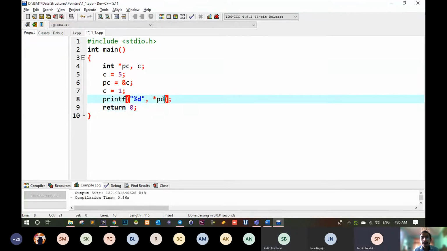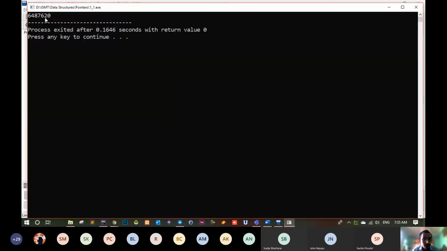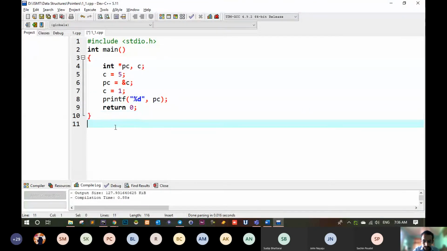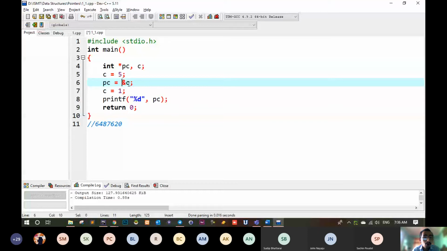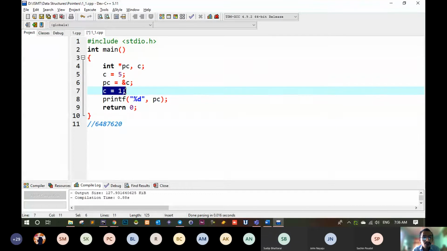Why is it 1? Let me explain. Because at first, listen carefully. Let me print this address only for now. Only the address. What is the address? 6487620. Remember this one? Let me put it somewhere. The address where this value of C is stored is this one, 6487620. And when you change the value of C, it will be changed in the same location.